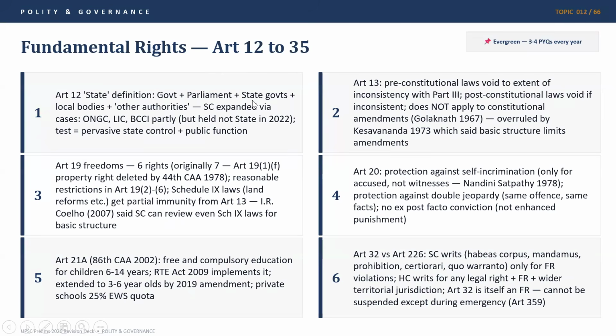So what is a state? It is the government plus parliament plus state governments plus local bodies plus other authorities also, which the Supreme Court expanded via cases. So ONGC and LIC are part of these other authorities in the state definition. There was a case regarding BCCI, but it was held in 2022 that it is not the state. What is the test whether any body is part of the state or not? It should have pervasive state control, plus it should have a public function. Hence, PSUs like ONGC and LIC become part of the state, because not only do they have pervasive state control, but they also have a public function. So this is the definition of the state.